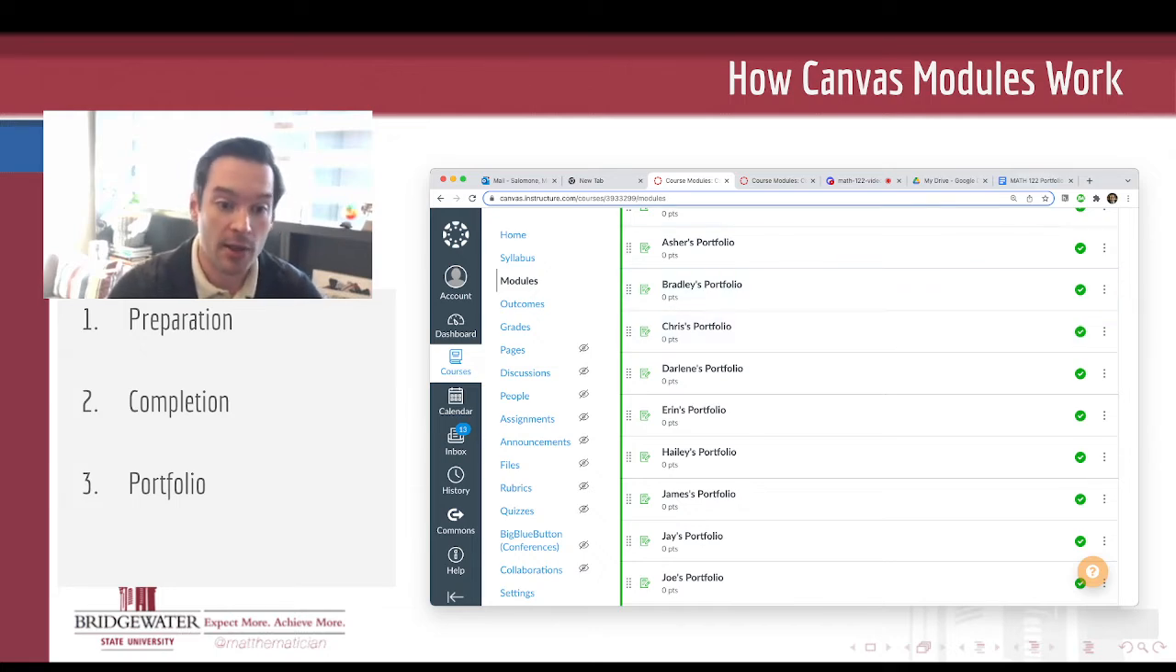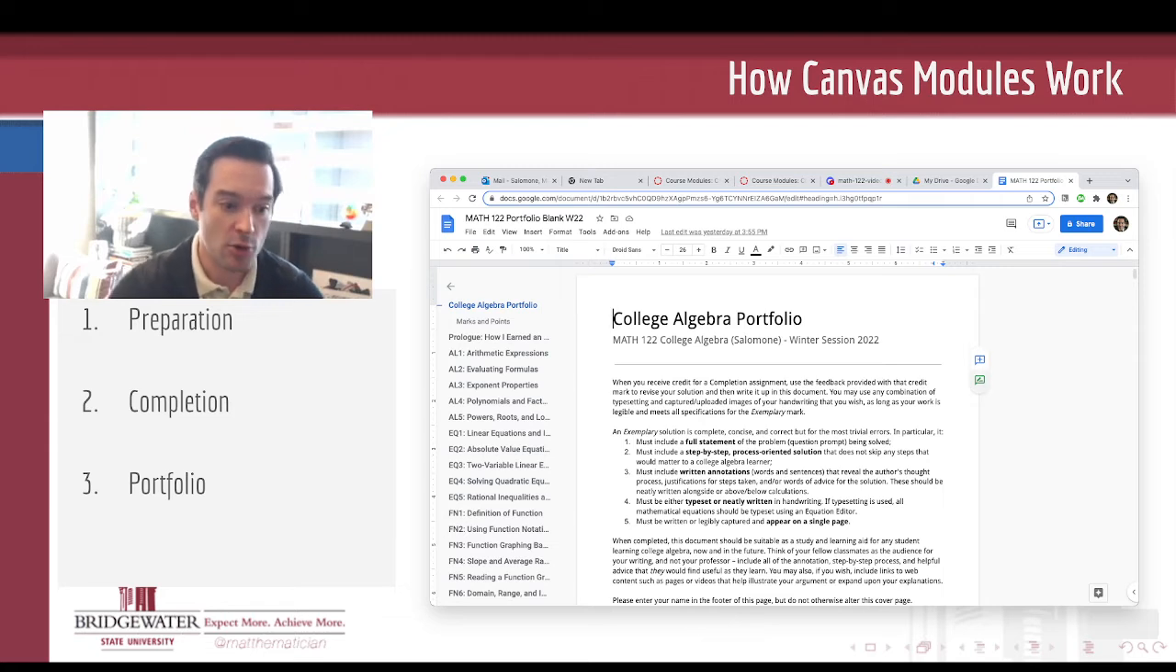But what you'll see when you click through to that portfolio after you have access is a shared Google document that's called College Algebra Portfolio. You will have access to that document. I will have access to that document. This is our shared space for you to record your best work throughout the semester. And this portfolio is going to be your grade for the semester.